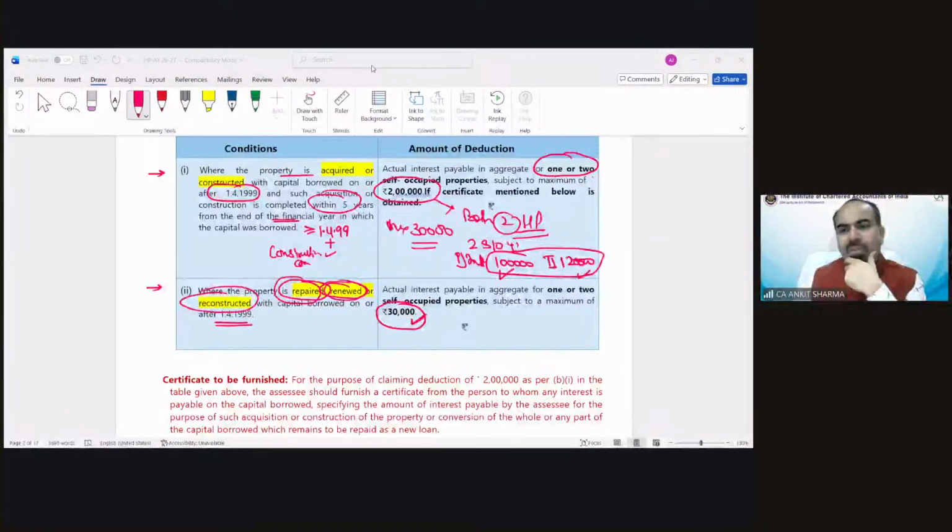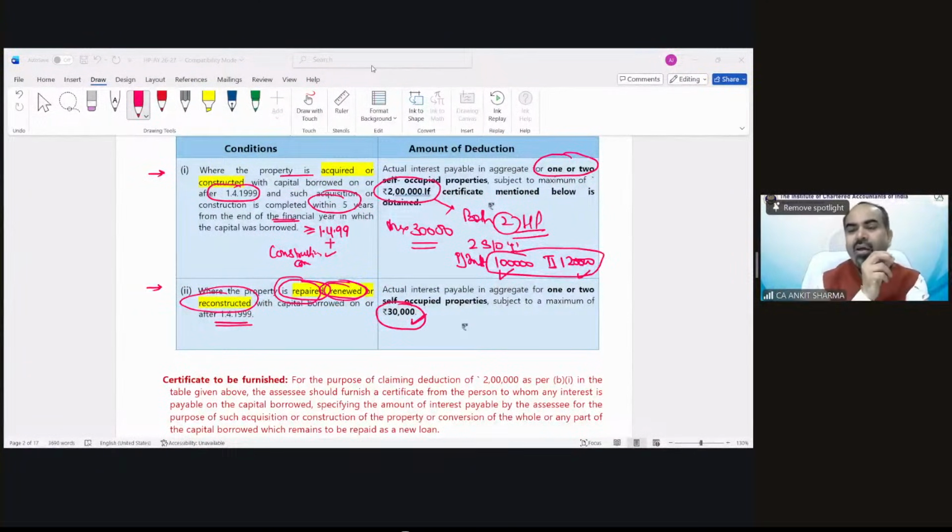Navneet, how is PPI calculated when no loan is repaid? What is the connection of no loan repayment and PPI? How does it interconnect? Maybe you have not revised the provision we discussed in the last class. So PPI connection is with the construction of the property. So whether loan is repaid or not, it does not affect the calculation. So how do we calculate pre-construction period? Okay, tell me how we calculate pre-construction period.